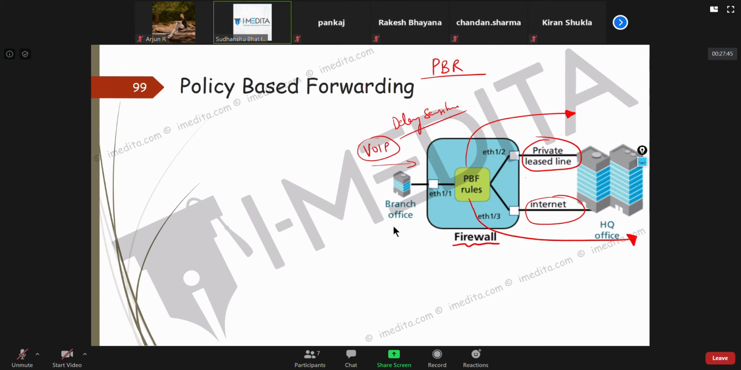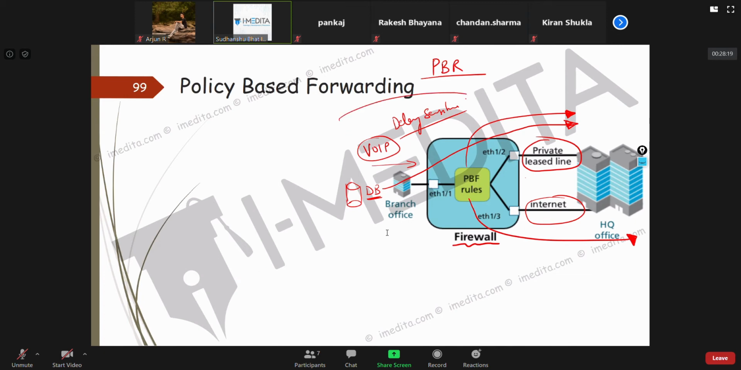On a similar example, suppose we have some databases hosted here, and for these particular databases, maybe it's very business critical, and we don't want it to go out through the internet. You can say, okay, maybe we'll route it out through the private lease line, and all other traffic like regular internet surfing or many other things, we can route out the regular internet connection.